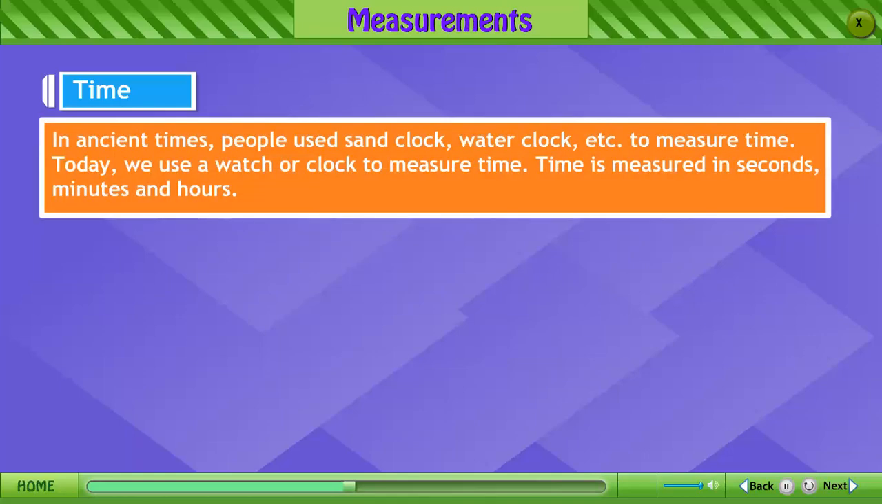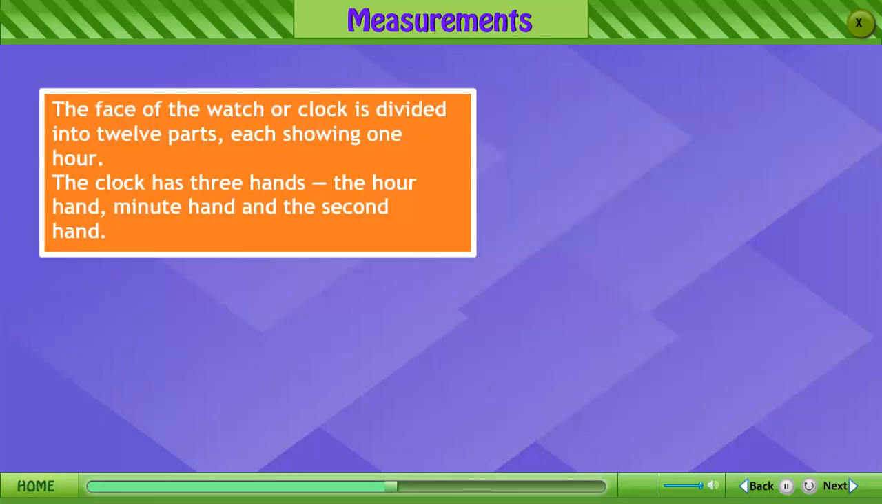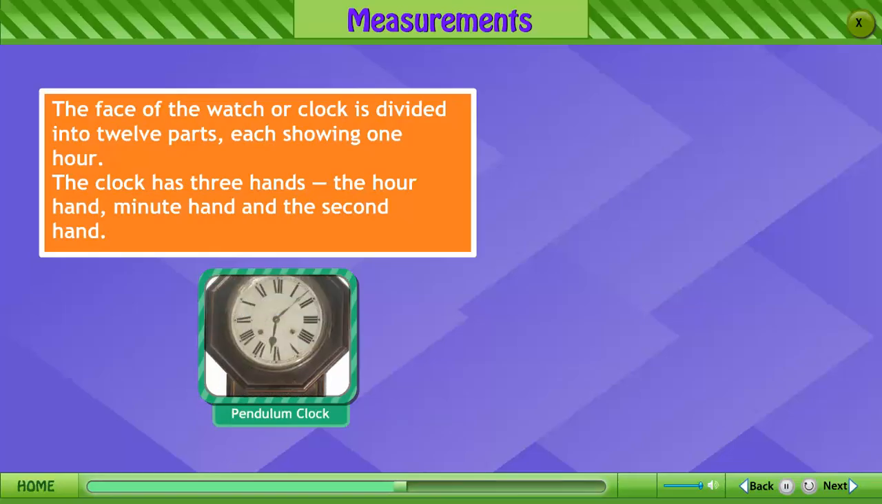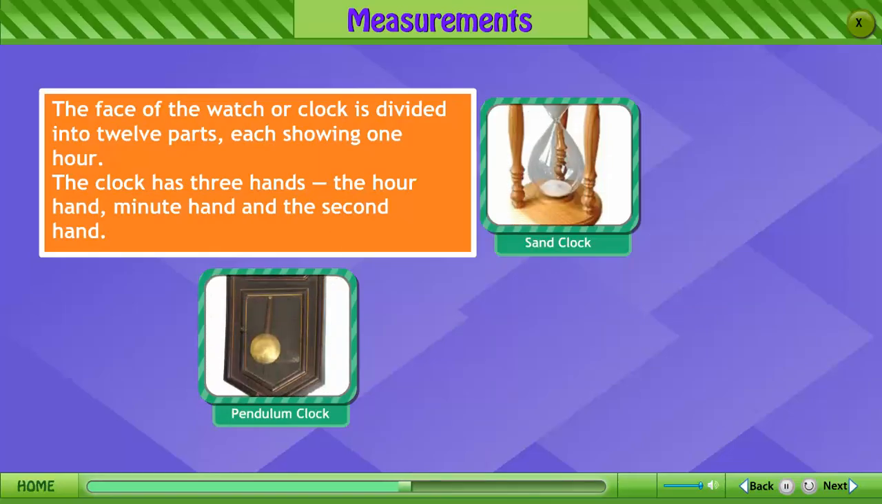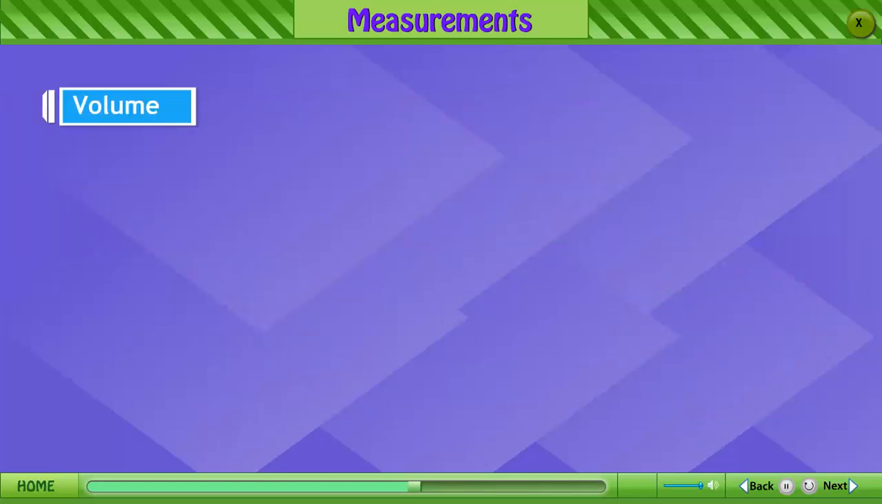Time. In ancient times, people used a sand clock, water clock, etc. to measure time. Today, we use a watch or clock to measure time. Time is measured in seconds, minutes and hours. 60 seconds equal 1 minute, 60 minutes equal 1 hour, 24 hours equal 1 day. The face of the watch or clock is divided into 12 parts, each showing 1 hour. The clock has 3 hands, the hour hand, minute hand and the second hand.